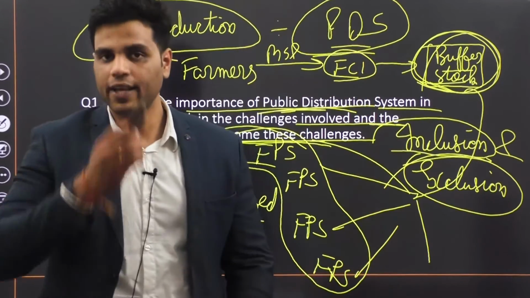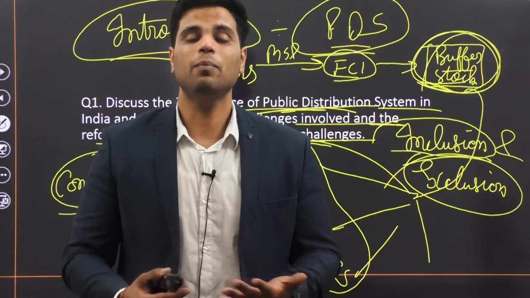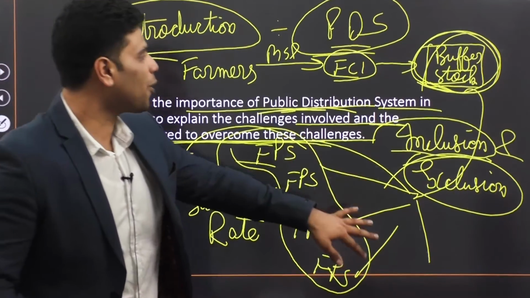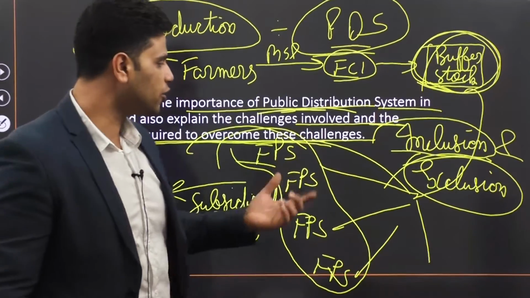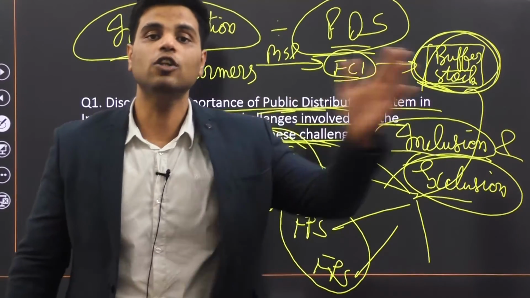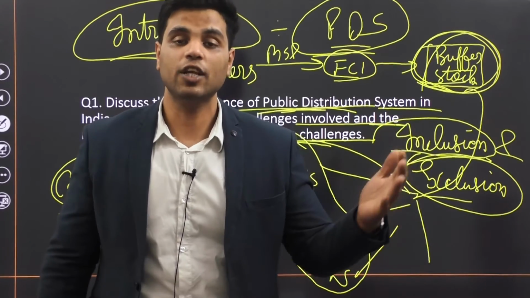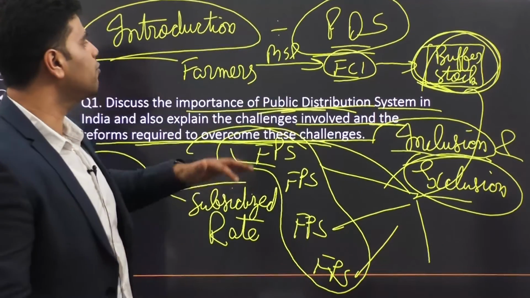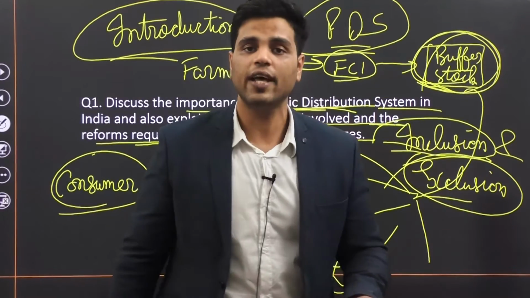Now, what is exclusion error? Well, exclusion error is very simple. People who are eligible are unable to get the benefit of this subsidy. So now couple this problem with the high fiscal cost. Government is providing so much money, yet it is not reaching intended beneficiaries, exclusion error. And it is reaching false people, false duplicate ration cards. It is reaching people who are not eligible. So the entire aim and objective of bearing this high fiscal cost gets defeated because of these inclusion and exclusion errors.